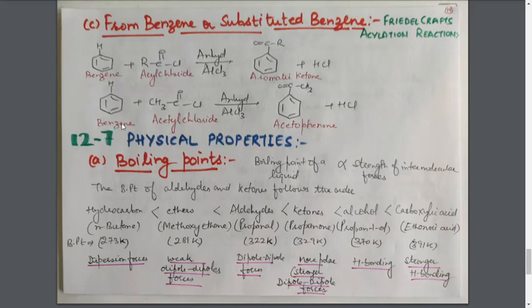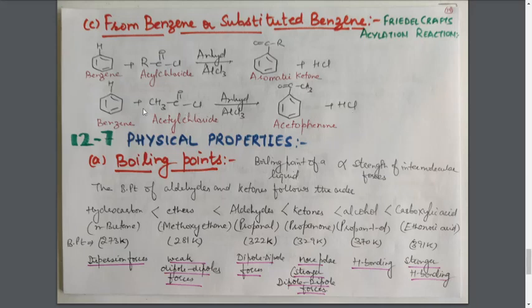Like in this example, benzene is treated with acetyl chloride, or in the IUPAC system we can name it as ethanoyl chloride. So this Cl negative will be removed by this AlCl3. We are left with the CH3CO group, and this will be placed at the position of this hydrogen atom, and the hydrogen atom will be lost with this Cl as HCl.